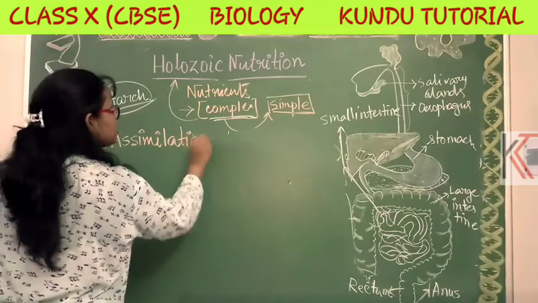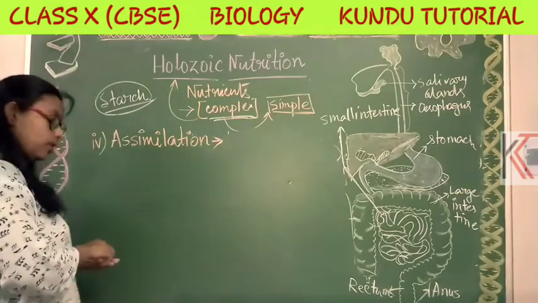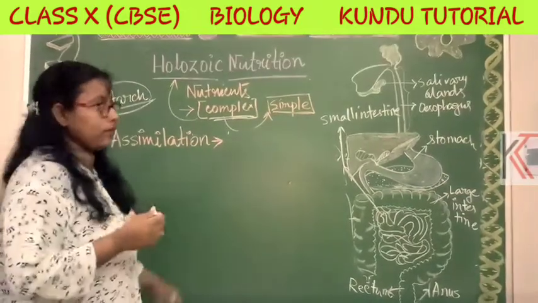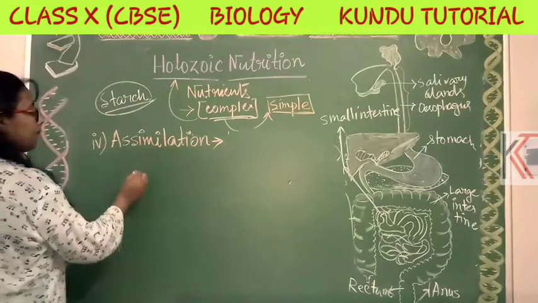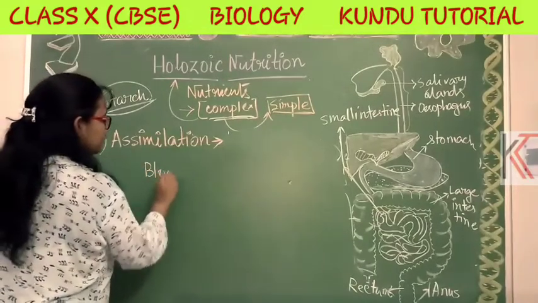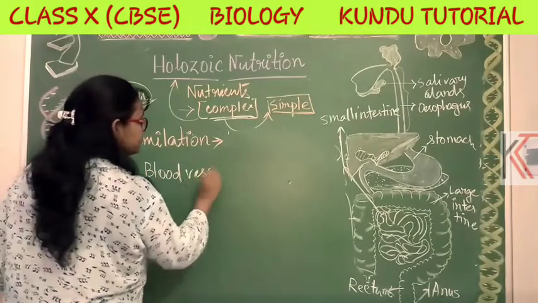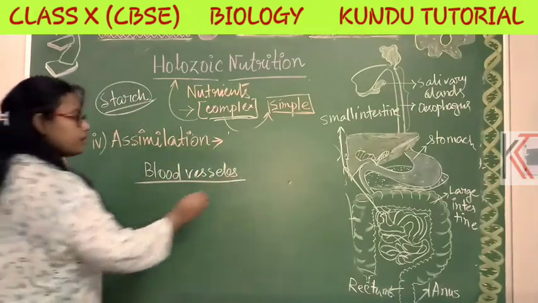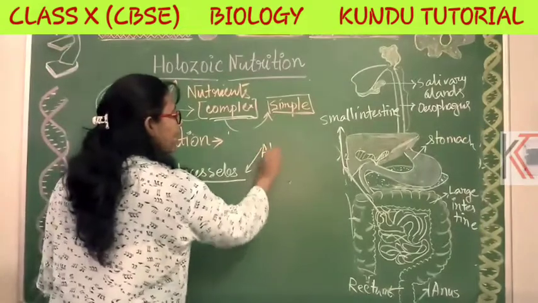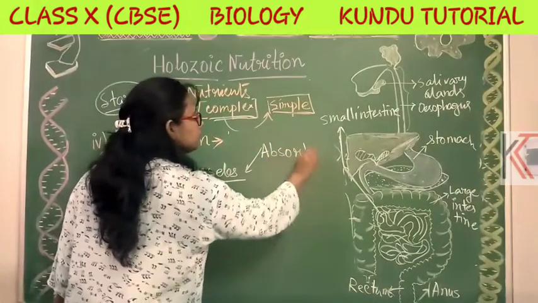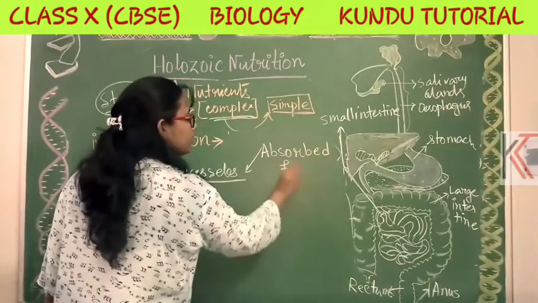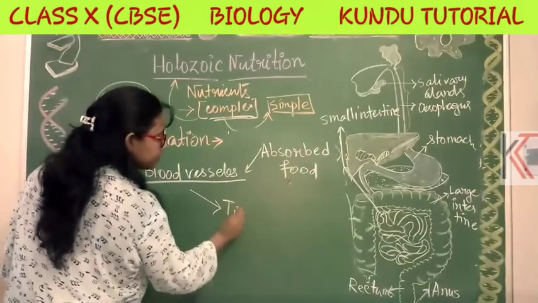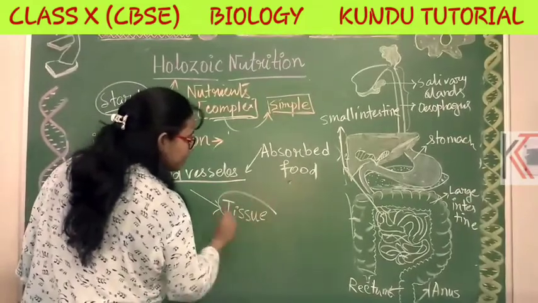Assimilation. Okay, the assimilation process is accomplished outside of the digestive system. The blood vessels take the absorbed food, and where will they go? Ultimately to the destination, which is called the tissue.